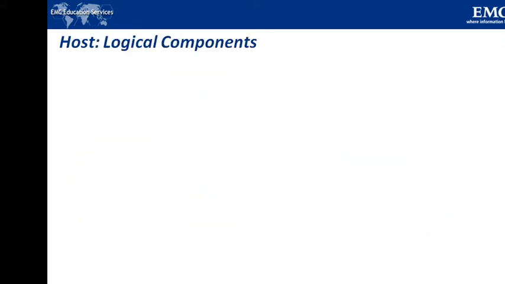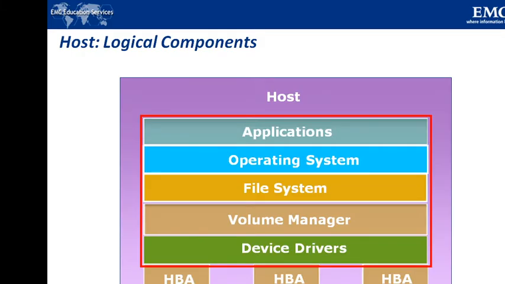Now you can see in the figure what the host consists of. It has various layers, or various components you can say. At the bottom we have the HBA, that is host bus adapter. Above that we have device drivers, then volume manager and file system, operating system, and at the top level applications through which the user operates the compute or host. These are the logical components of a host and we will be studying these one by one.